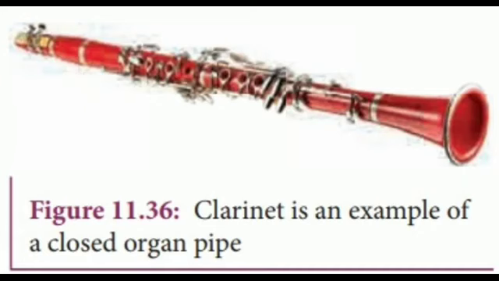Next, vibration of air column. Musical instruments like flute, clarinet, nadaswaram, etc. are known as wind instruments. They work on the principle of vibrations of air columns. The simplest form of a wind instrument is the organ pipe. It is made up of a wooden or metal pipe which produces the musical sound. Look at the picture of a clarinet. It's a pipe with one end closed and the other end open.